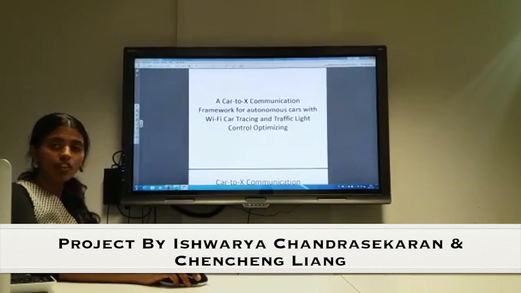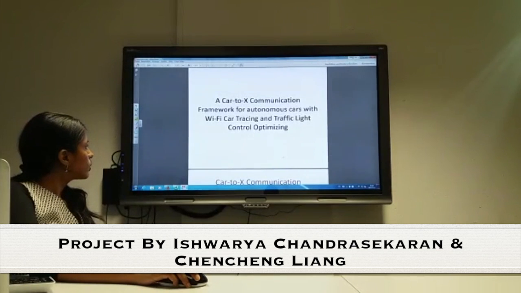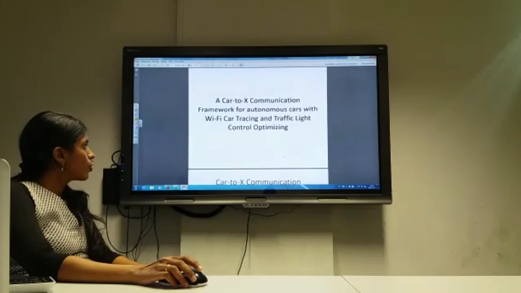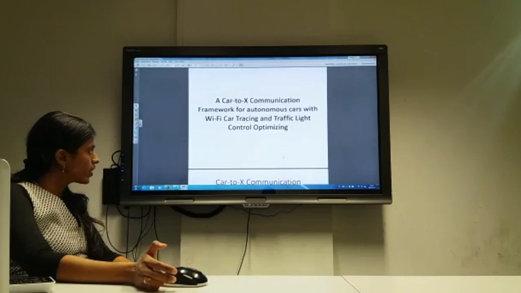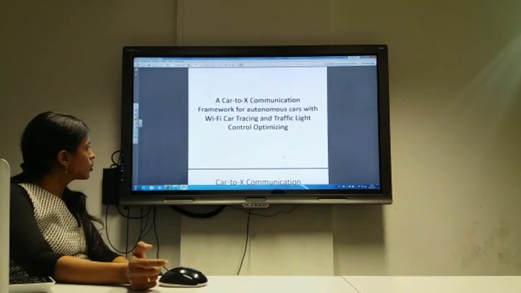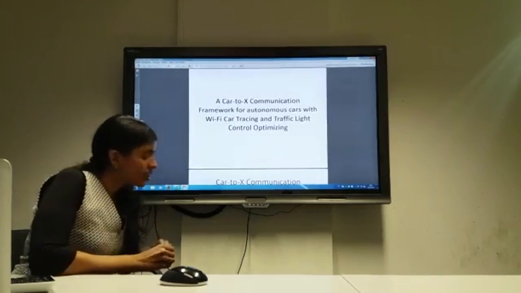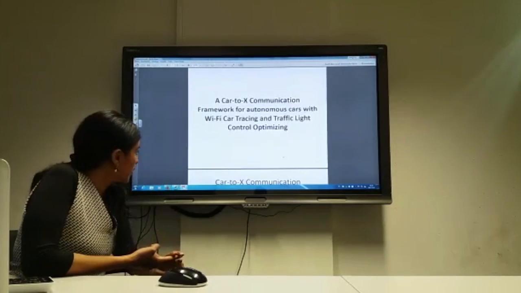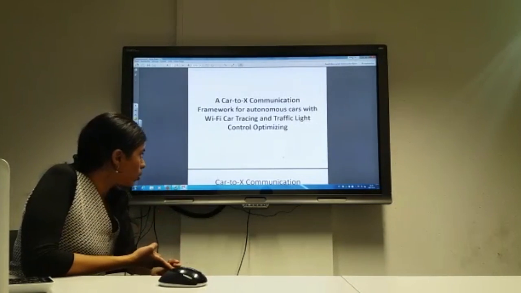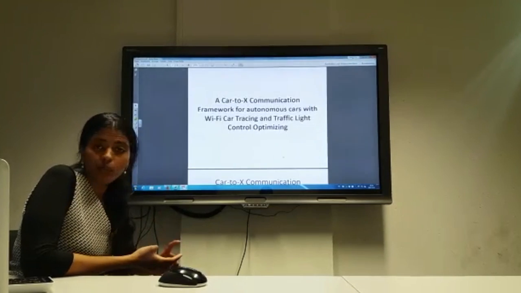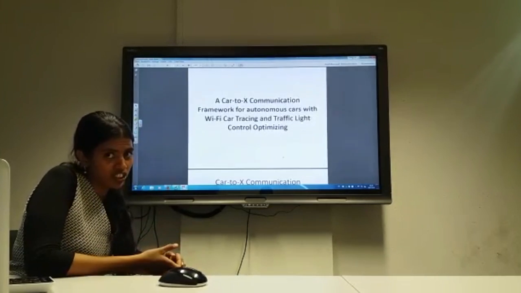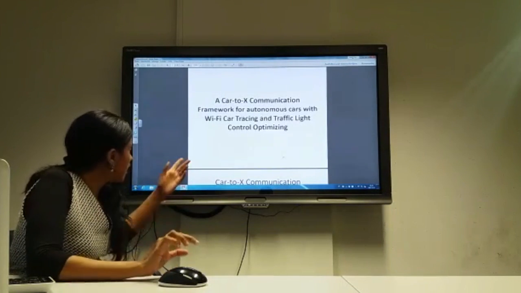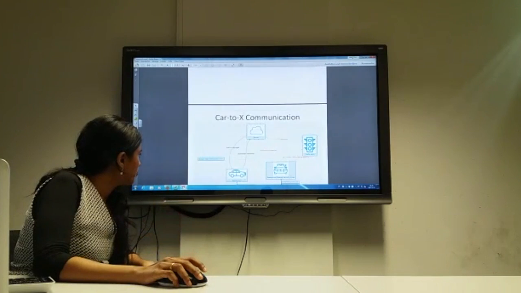Hello everybody. Our project is building a car-to-traffic-light communication framework for autonomous cars with Wi-Fi car tracing and traffic control optimizing. Here we built a framework which implements two things: one is Wi-Fi localization, and the other is communication between car and infrastructure. Here we consider the infrastructure to be a traffic light. Let's see an overall picture of this framework.